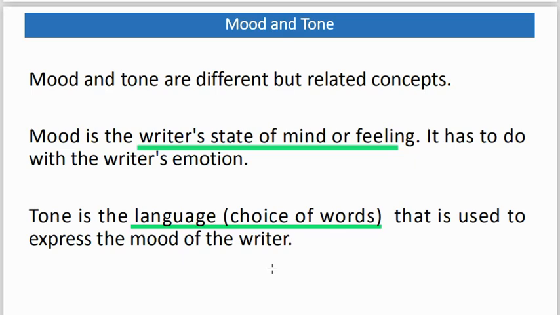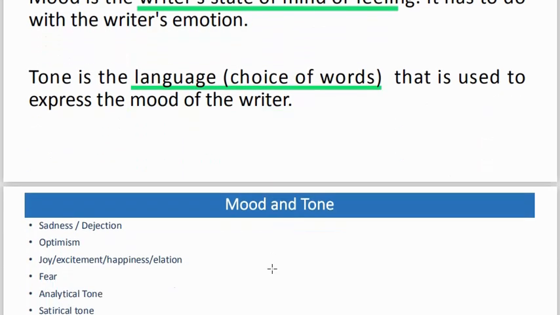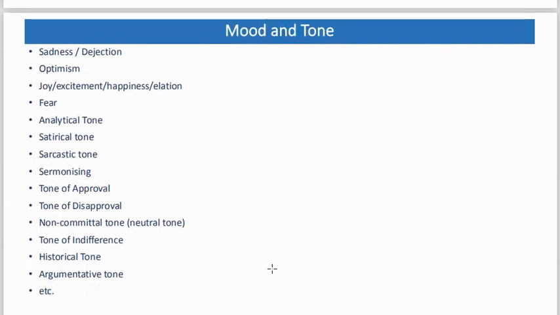Let's take a look at some common moods and tones in JAMB's passages. We have the mood of sadness or dejection. We have optimism. We have the mood of joy or excitement or happiness or elation. Before I move further, I should let you know that these are not all the moods and tones that humans can feel, but they are the most recurring ones in JAMB's comprehension passages. So we have sadness, dejection, optimism, joy, excitement, happiness, elation. You can see that joy, excitement, happiness, and elation are synonyms.